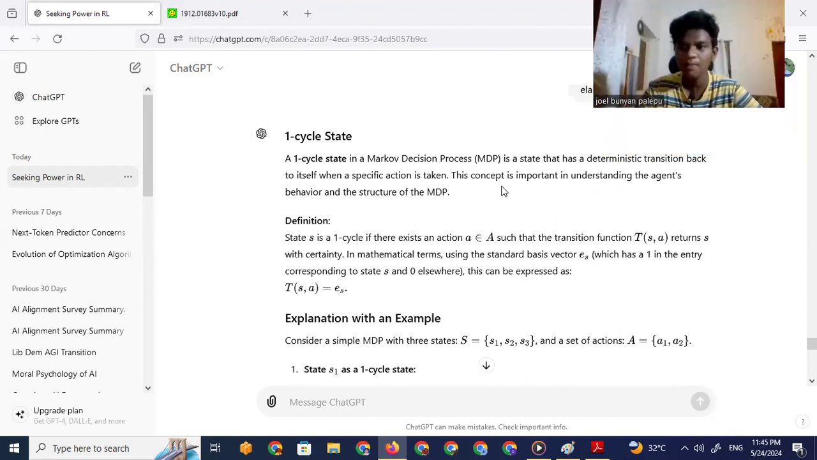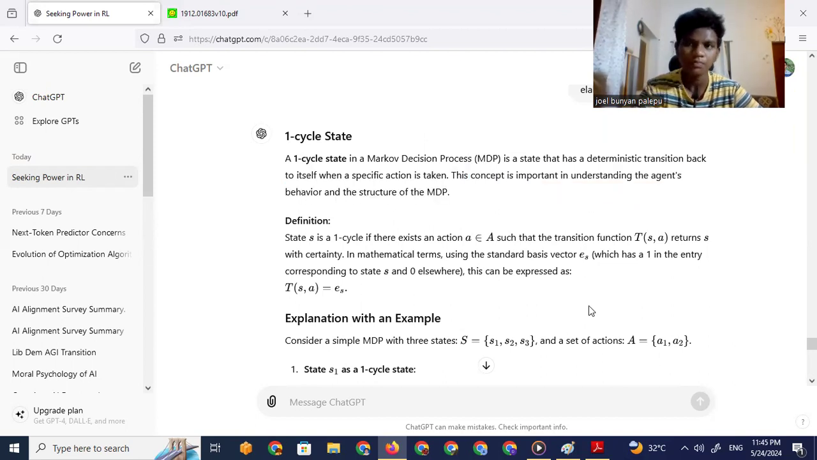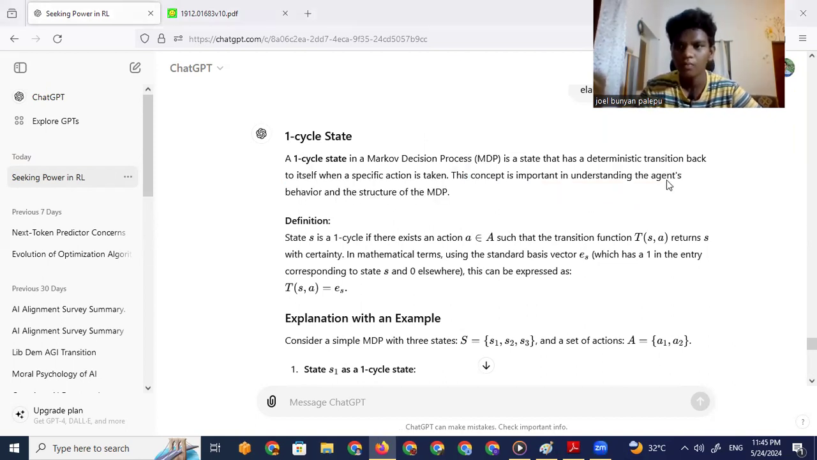One cycle state in Markov decision process is the state that has deterministic transition back to itself when a specific action is taken. Okay, that does make sense. So there is no change in this position. That is what that means. This concept is important to understand the agent's behavior and structure of the MDP.